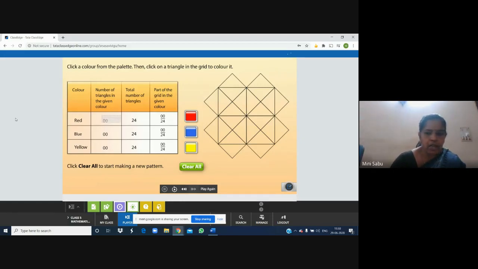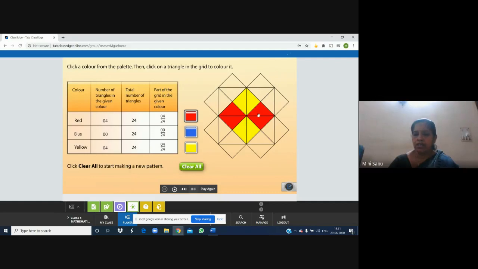Okay, and you can choose your color combination also, everything is your choice. Now see, I shall show you just one. Suppose I am taking yellow color and I would like to put yellow here, here, here, and here. Okay, this is my choice. You can make a more beautiful pattern than me, I know that. Now I am going to pick up red, and I like to use red here and here.